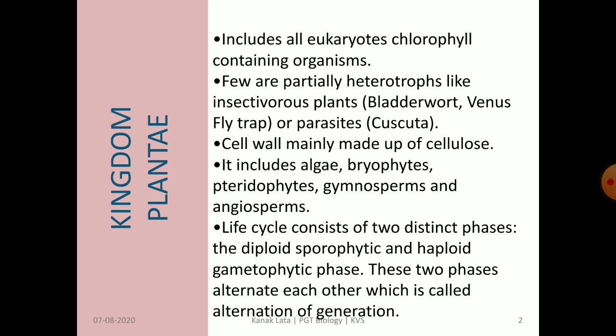In kingdom Plantae, the life cycle consists of 2 distinct phases. What are the 2 distinct phases? They are the diploid sporophytic phase and the haploid gametophytic phase. These 2 phases alternate with each other, meaning one phase comes after the other phase, and this is called alternation of generation.